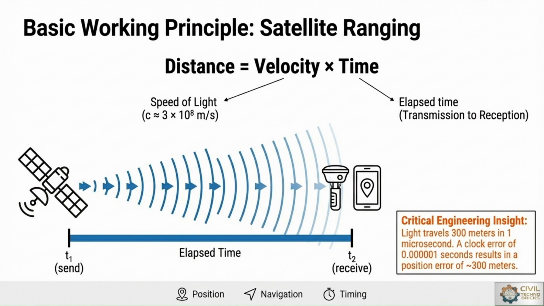The basic working principle is satellite ranging, where GNSS calculates distance using the principle that distance is equal to velocity into time, where the velocity is the speed of light and time is the elapsed time, from transmission to reception. The satellite signals travel at the speed of light from the satellite to the receiver.